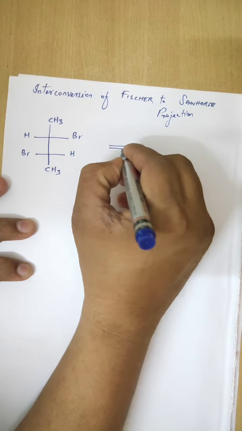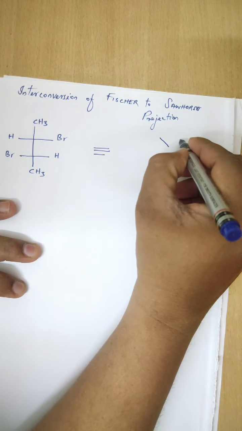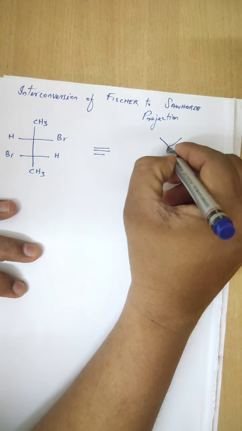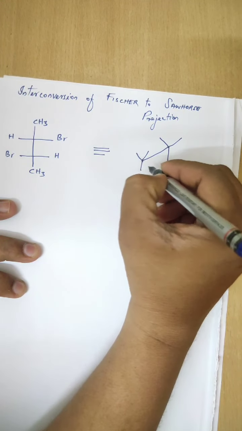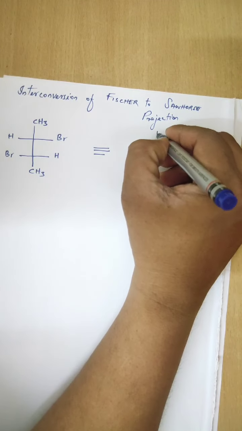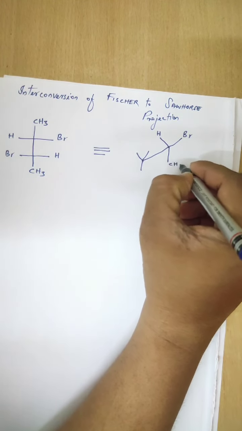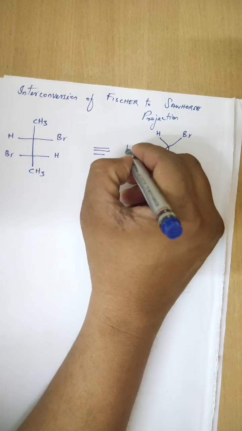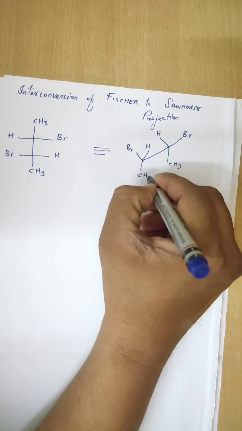This can be drawn like this also. Hydrogen, bromine, CH3, bromine, hydrogen, CH3.